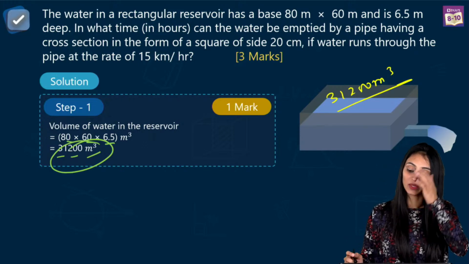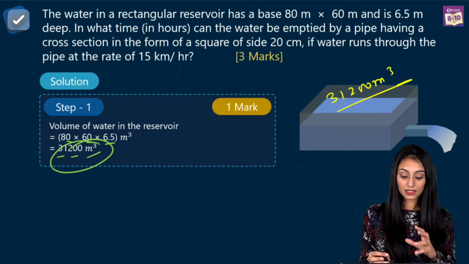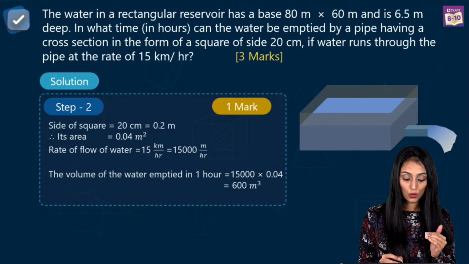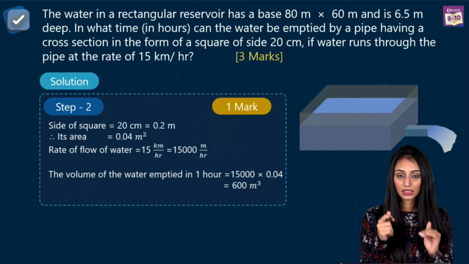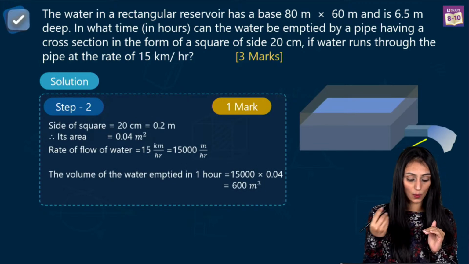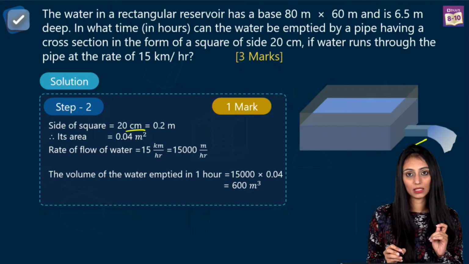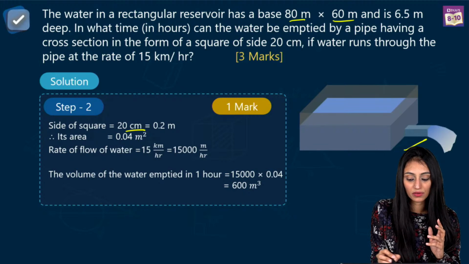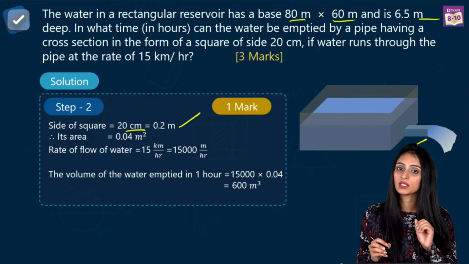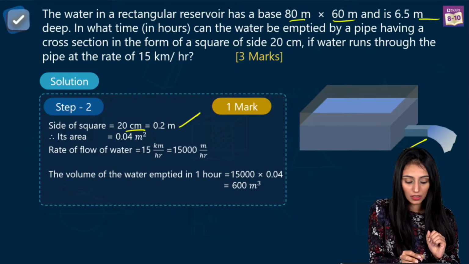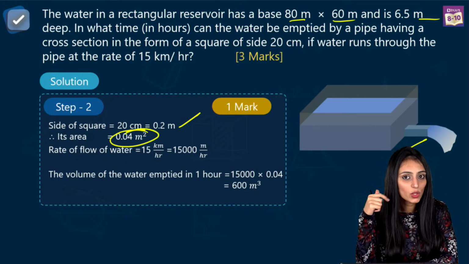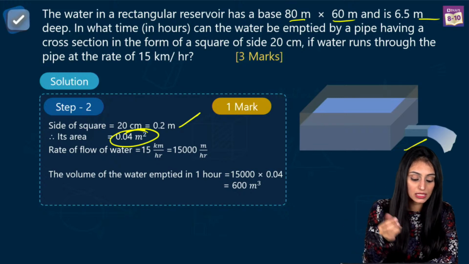Wow, amazing. Now, since we have connected this pipe with it to empty it, we need to know its cross section. We are given that it has a square cross section, and its side is 20 centimeter. Let's convert this into meter first, because everything else is in meters here. That's going to be 0.2 meters. I can find its area. That's 0.04 meters square.